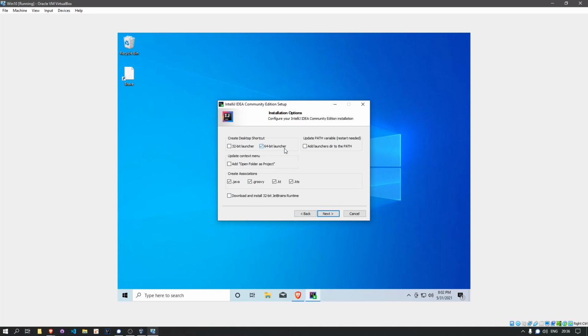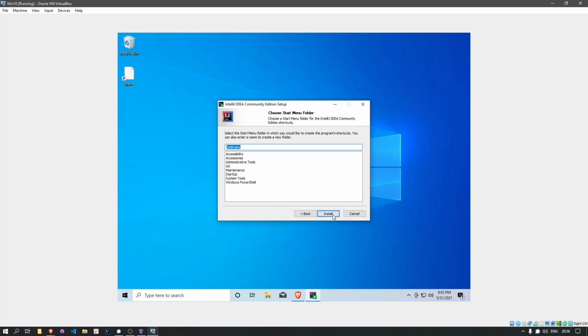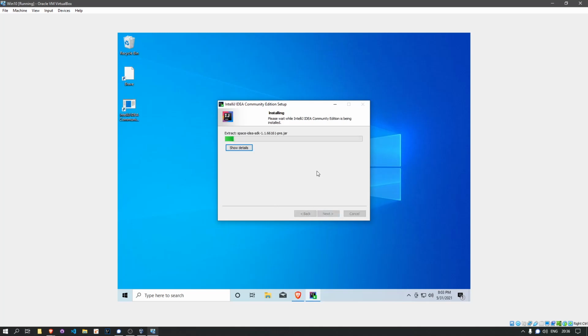I'm on a 64-bit launcher right now. And why not add it to the path? Sure. Again, the details of those options are kind of less important there.